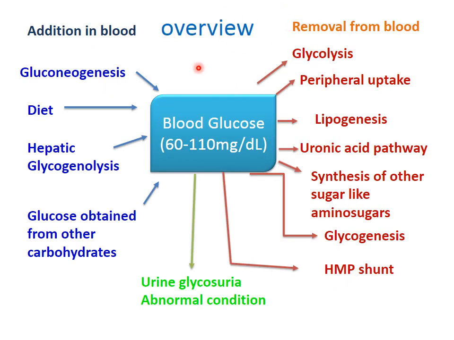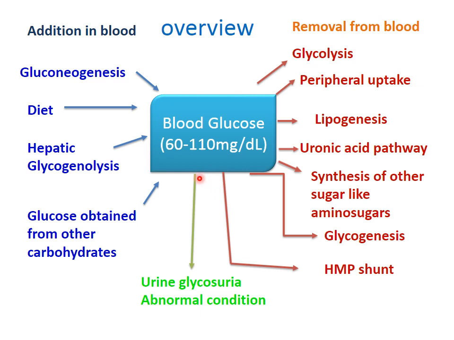Now we see the overview. Addition of glucose to the blood is by gluconeogenesis, by diet, by hepatic glycogenolysis, and glucose obtained from other carbohydrates. Removal of glucose is by glycolysis, peripheral uptake, lipogenesis, the uronic acid pathway, glycogenesis, the HMP shunt, and synthesis of other sugars like amino sugars, lipoproteins, glycoproteins, etc.